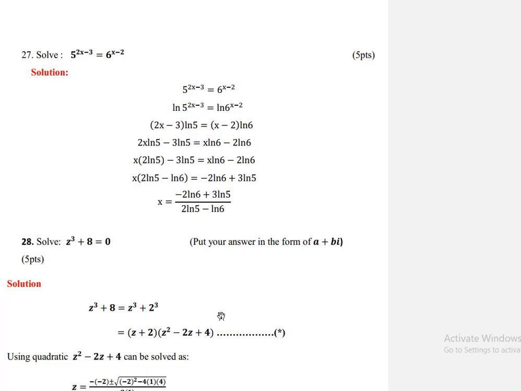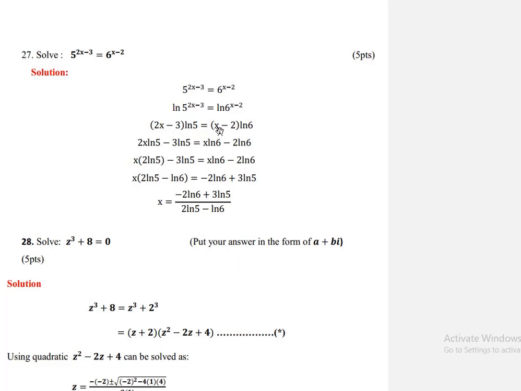27. Solve the following: 5 raised to 2x minus 3 is equal to 6 raised to x minus 3. To solve this, we apply ln to both sides. ln of 5 raised to 2x minus 3 is equal to ln of 6 raised to x minus 3. By the ln rule, ln of a raised to b is b times ln of a, so we get 2x minus 3 times